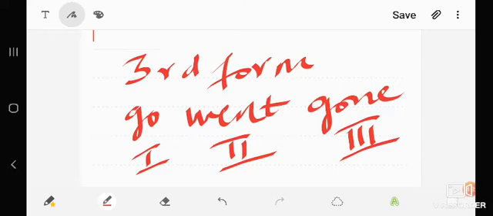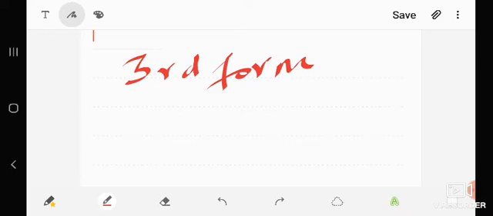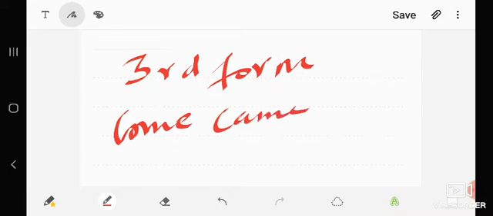Sometimes there may be spelling differences in the 3 forms. There are some verbs in which the spelling will be the same for all the 3 forms, and there are some verbs in which the second form and third form will be the same, and there are some verbs in which the first form and third form will be the same. Come, came, come. So the first form and third form are the same here.